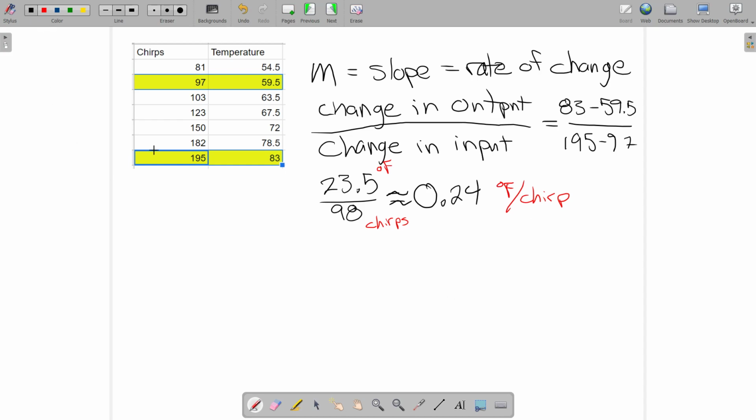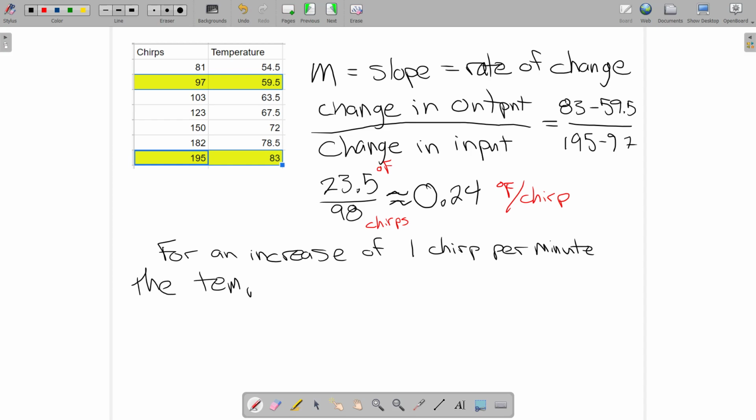So let's write that down, our interpretation: for an increase of 1 chirp per minute, the temperature should rise by about 0.24 degrees Fahrenheit. All right, so that's what the slope means.